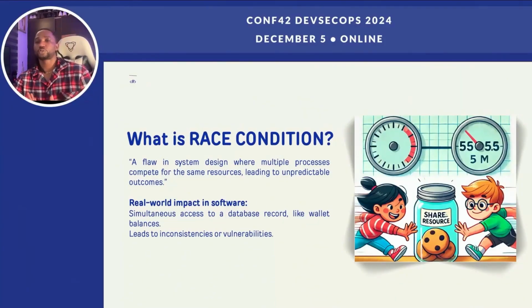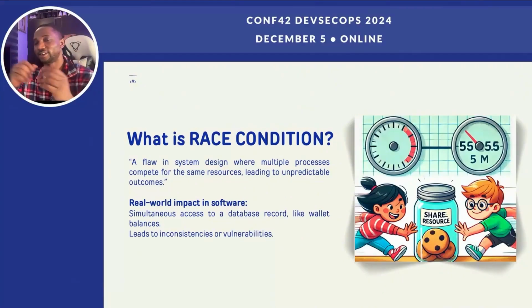In software development, this happens when two processes try to access or modify the same database record at the same time. Imagine your system is updating a user wallet balance, and two withdrawal requests hit the database simultaneously, and there are no checks in place. In that case, the database might end up processing both of them, even though there was only enough money for one. It is like your code is running just too fast for its own good.